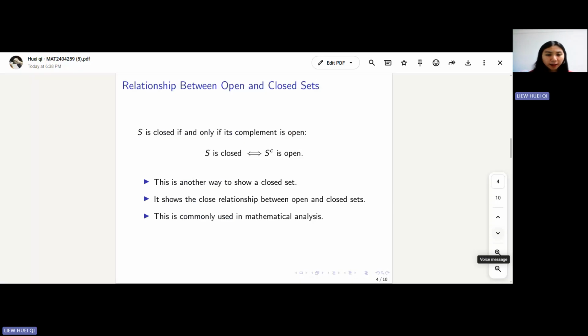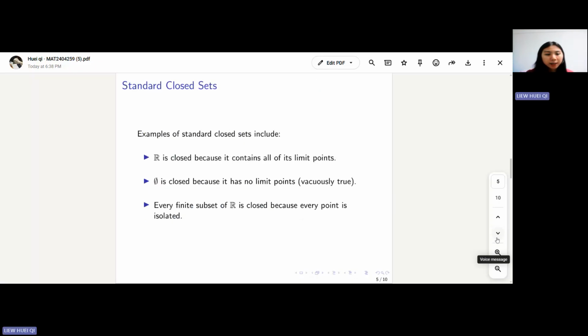This also leads to an important geometric idea. Closed sets are closely related to boundary behavior. Intuitively, a set is closed if it contains all of its boundary points. Although we are not using this as a formal definition, it also helps us understand the meaning of closedness in a geometric way. Okay, then we move to the next part.